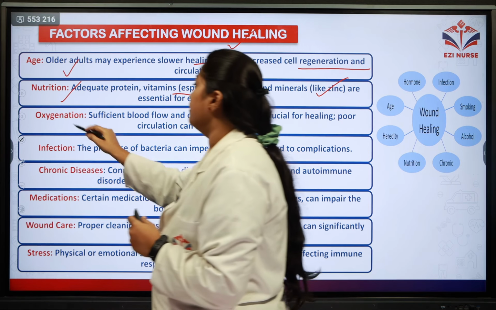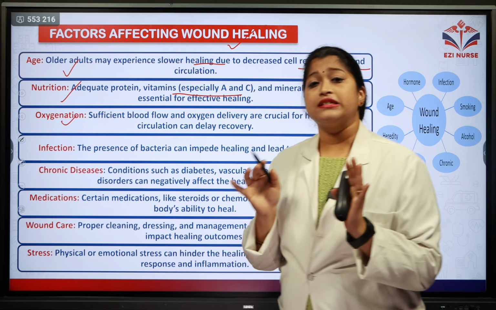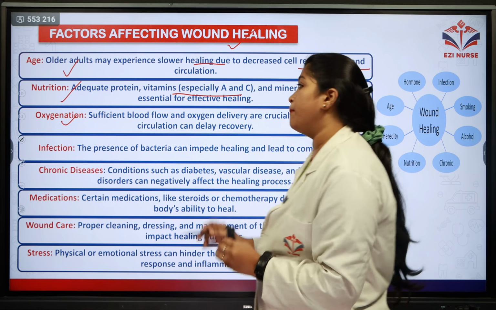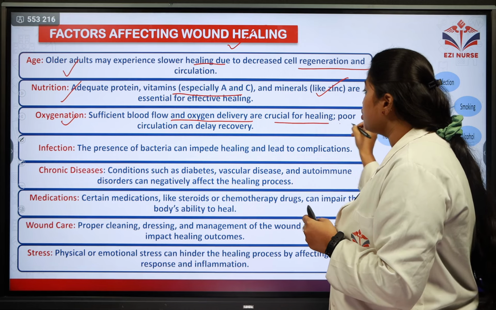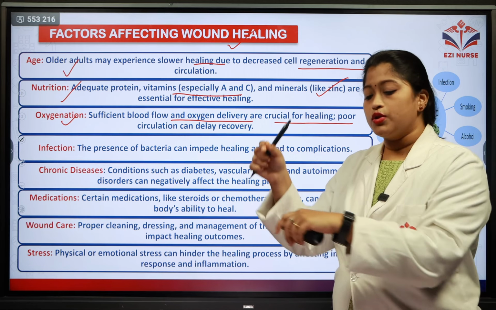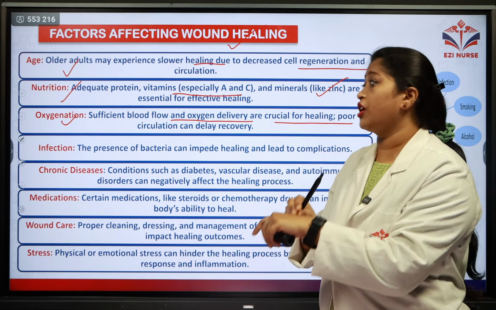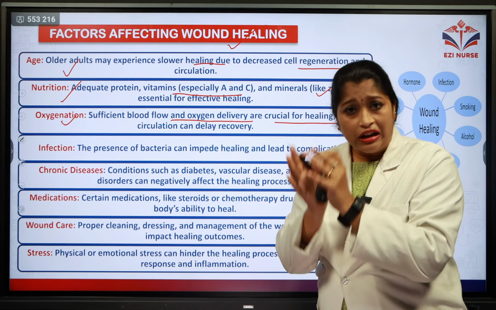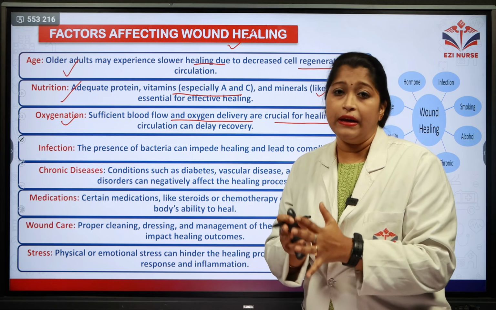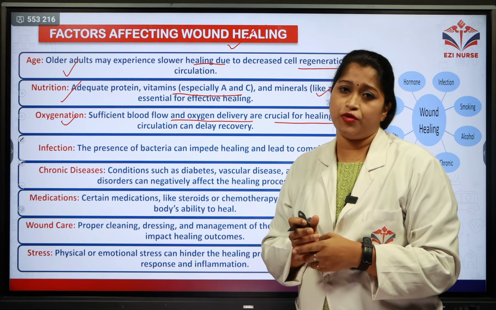The next factor is oxygenation. There is a requirement of sufficient blood flow and oxygen. This should be delivered to the wound, as it is crucial for healing. So when there is a wound, if there is good circulation of blood and oxygen, then the healing time will be reduced and wound healing will be much faster.